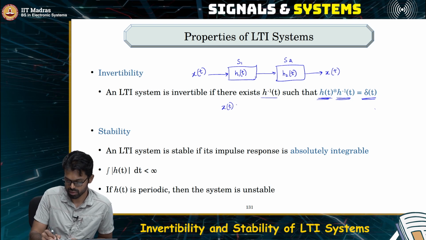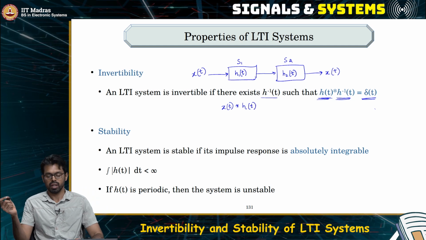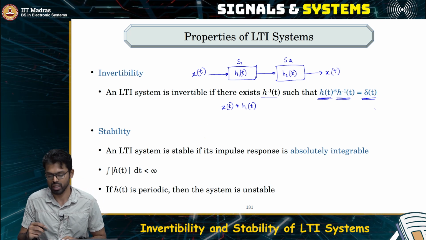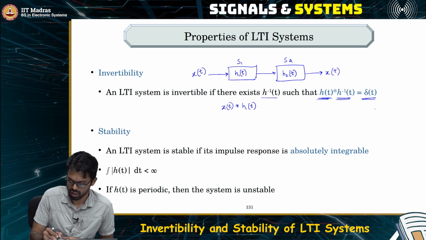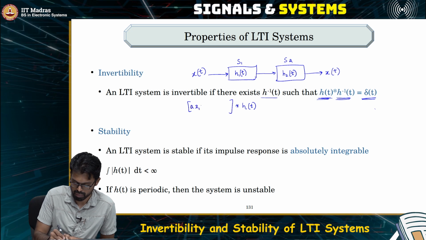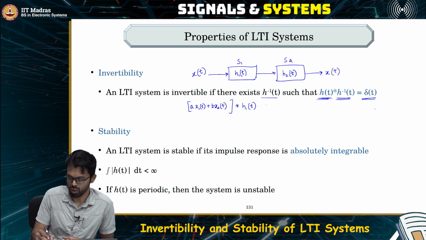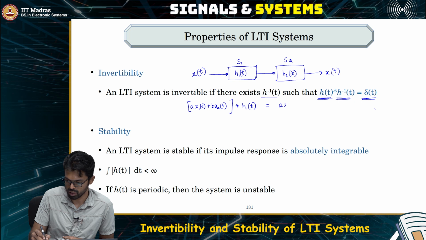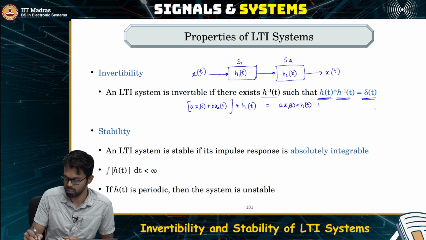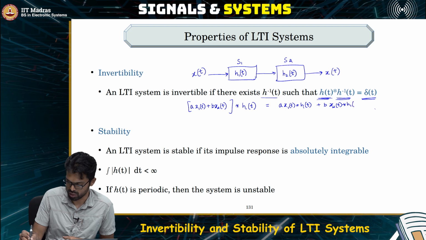the output of the original system is given by x of t convolved with h1 of t, and by the property of linearity we can say that when you feed in an input which is a times x1 of t plus b times x2 of t, the output is going to be a times x1 of t convolved with h1 of t plus b times x2 of t convolved with h1 of t.